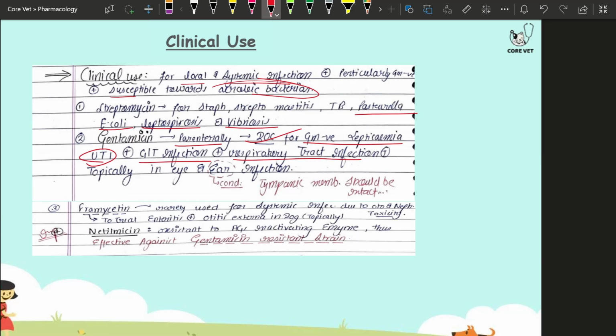Now coming to the discussion about the next drug. It is really used for the treatment of systemic infection only, due to its ototoxicity and nephrotoxicity.